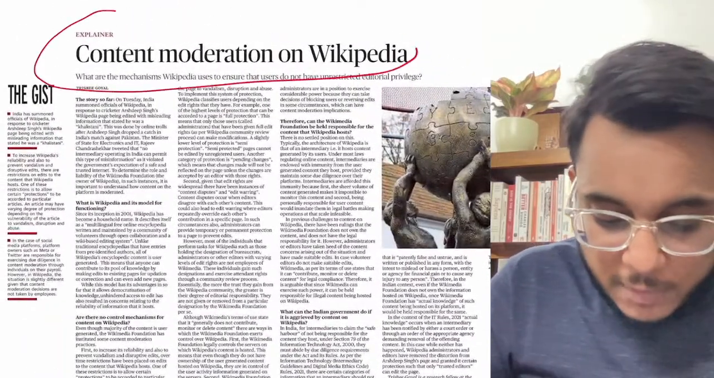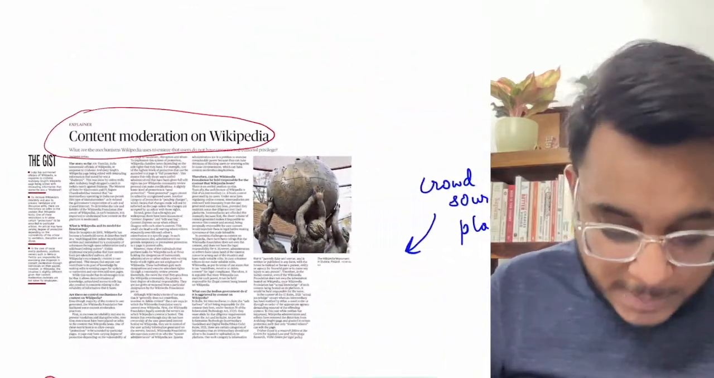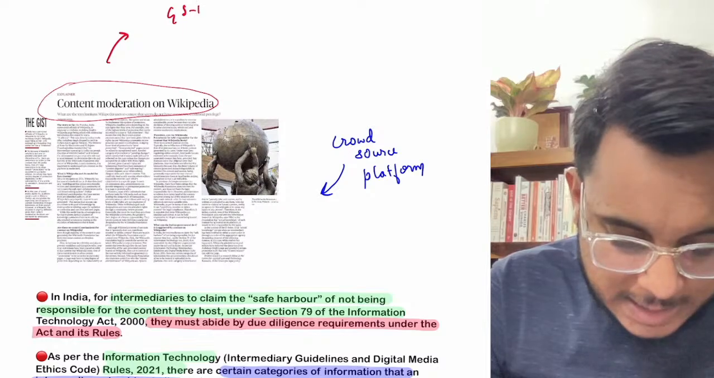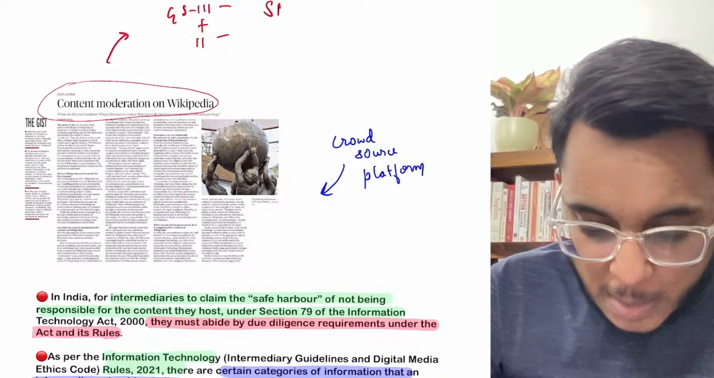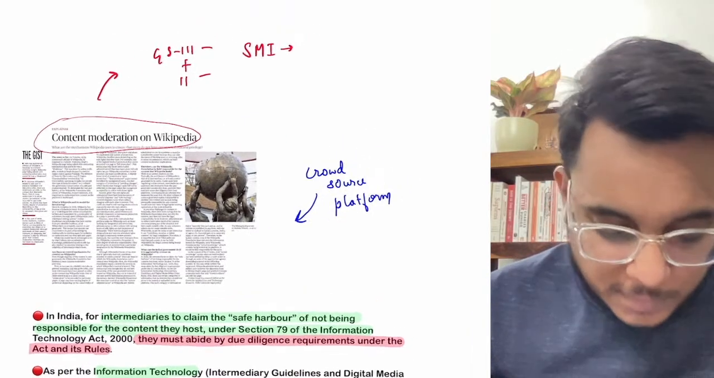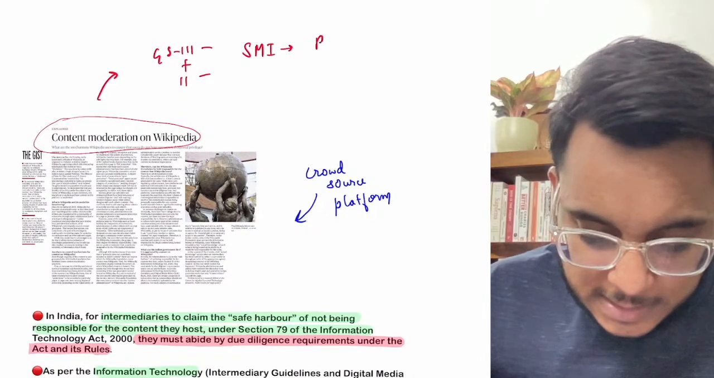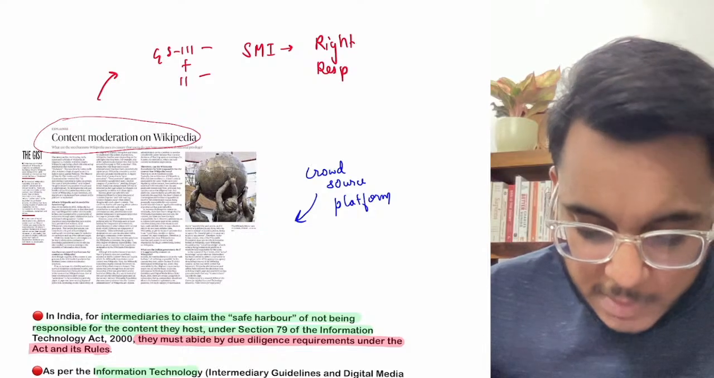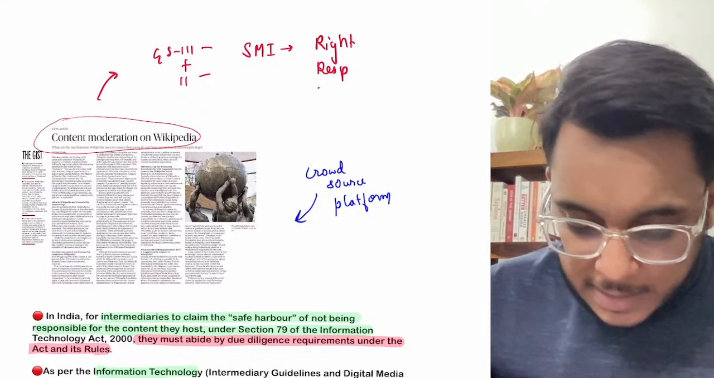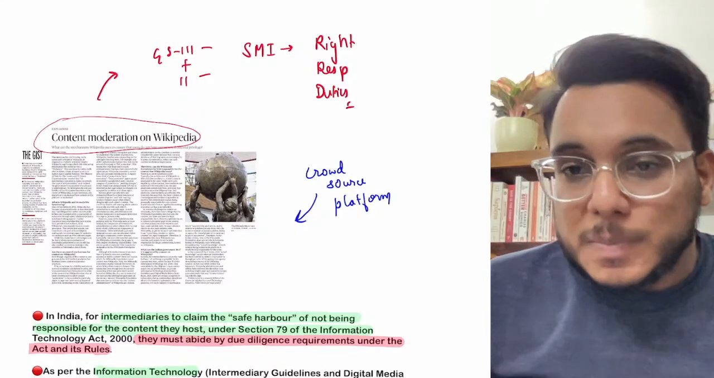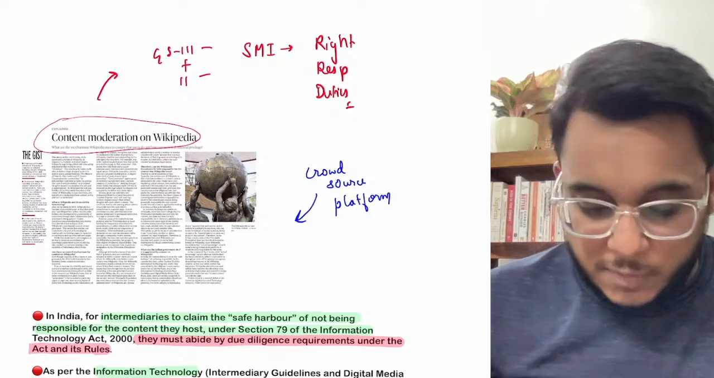content moderation on Wikipedia. Now this particular article we will see with respect to GS paper number 3, as well as GS paper number 2. Fine. Social media intermediaries, their rights, their responsibilities, and their duties. Okay, social media intermediaries. Now let's understand this particular article first of all.